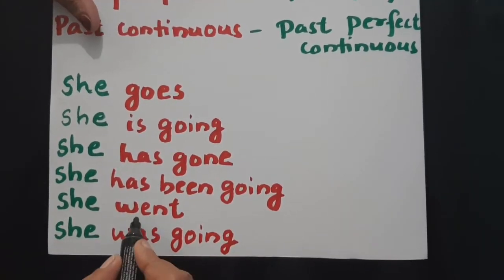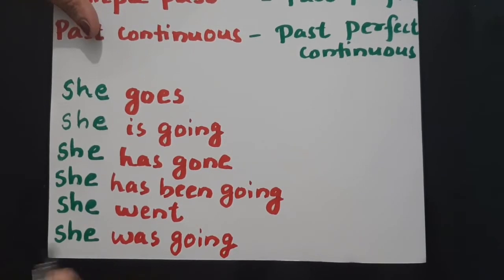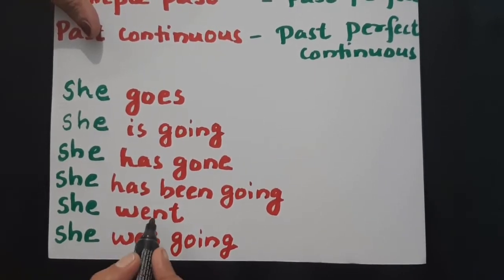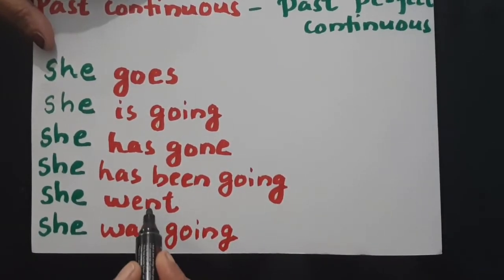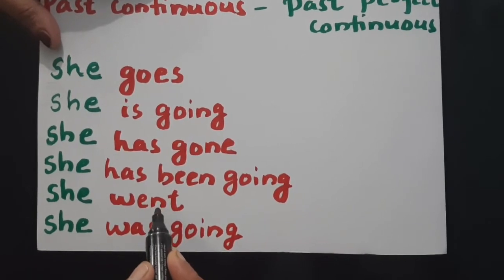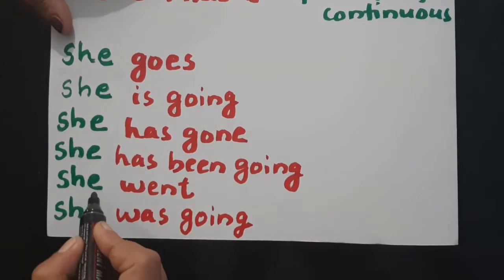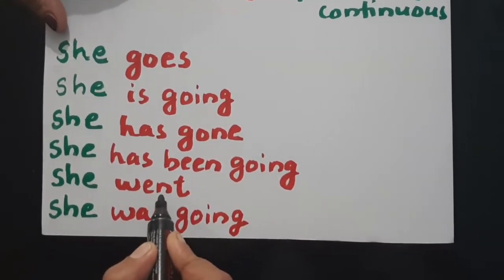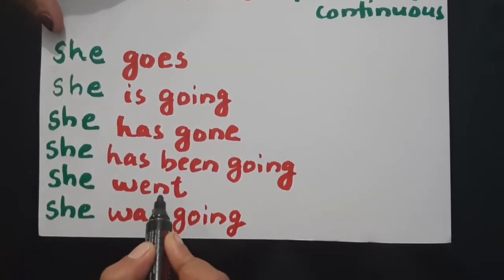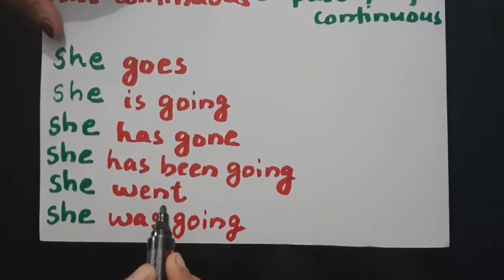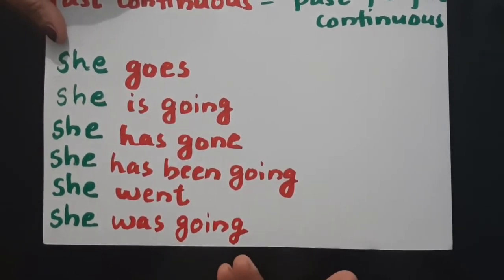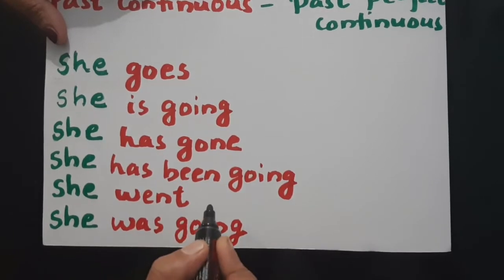Okay, here you have the past form: went. You know that past tense will change to past perfect tense, isn't it? So she went. What is the past perfect form of went? Had plus the V3 form of the verb, that is, had gone.